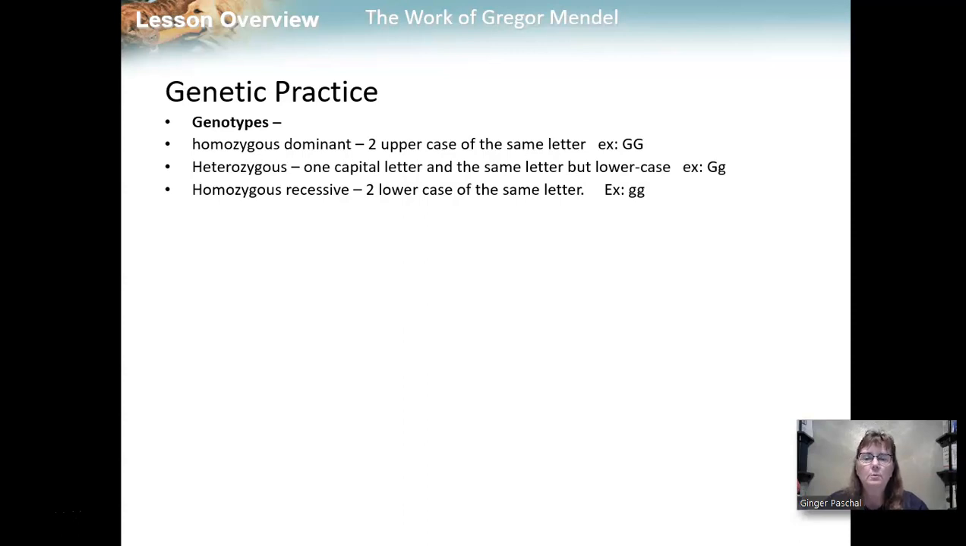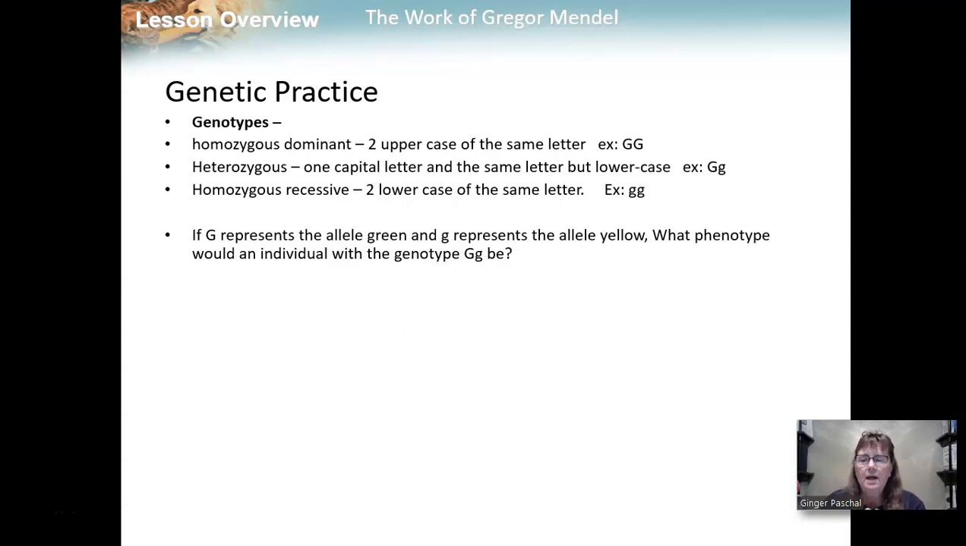Homozygous recessive would be represented by two lowercase letters of the same letter. So in this case, the example I've got on the screen for you is lowercase g. But if we were talking about height, we could have lowercase t and lowercase t for a short pea plant.